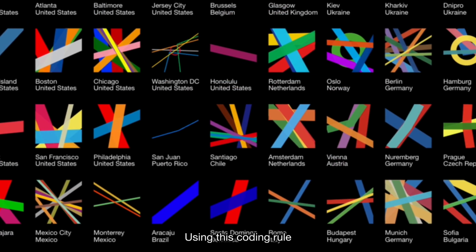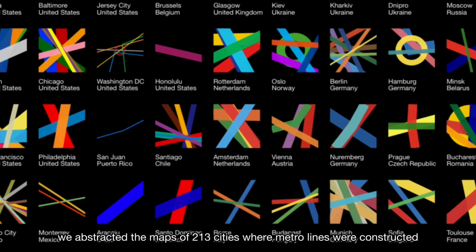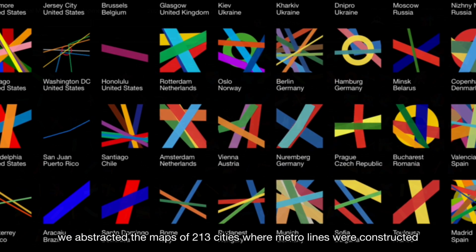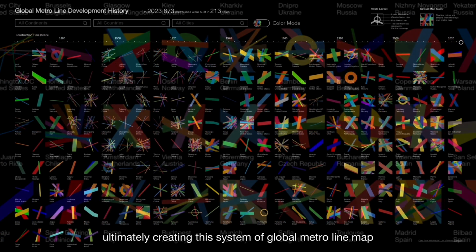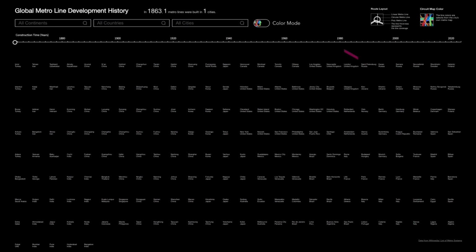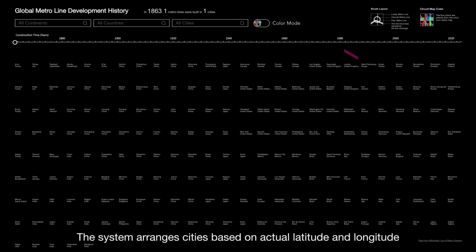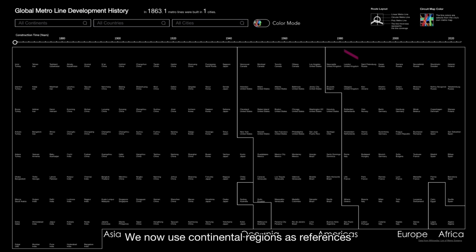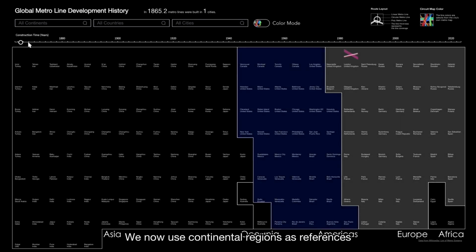Using this coding rule, we abstracted the maps of 213 cities where metro lines were constructed, ultimately creating this system of global metro line map. The system arranges cities based on actual latitude and longitude. We now use continental regions as references.